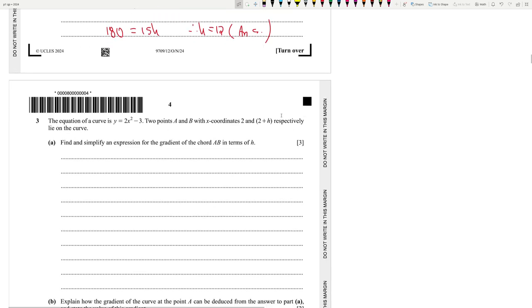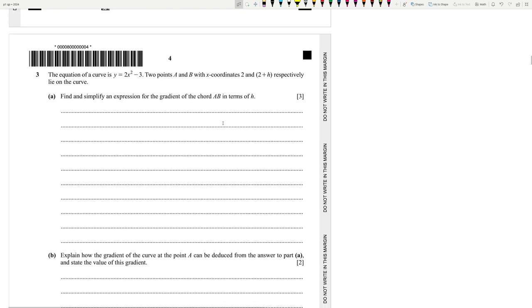Let's go to question number 3. The equation for a curve is y is equal to 2x squared minus 3. Two points A and B with x coordinates 2 and 2 plus h respectively lie on the curve. Find and simplify an expression for the gradient of chord AB in terms of h. Okay, two points A and B. So m_AB.